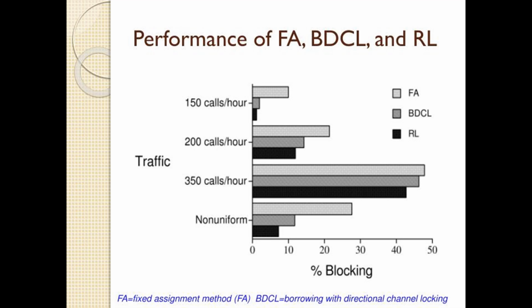Borrowing with directional channel locking, the BDCL method, allows resources to be borrowed based on directional locking to prevent conflicts. Advantages: improves resource utilization by allowing dynamic borrowing, mitigates resource contention. Limitations: complexity in implementation and overhead due to locking mechanisms, may not scale well with large systems.